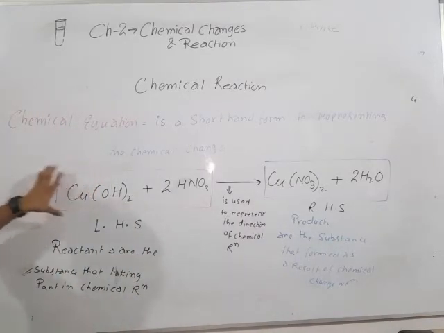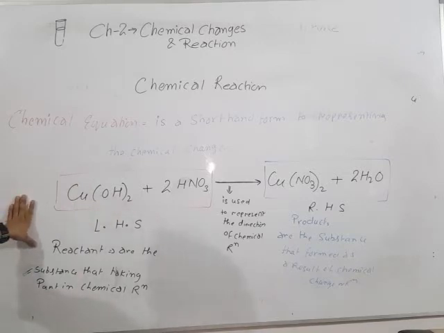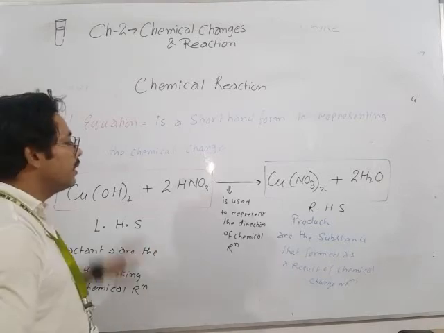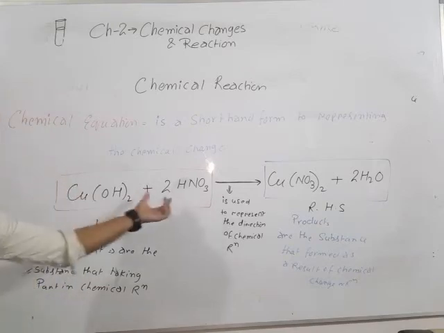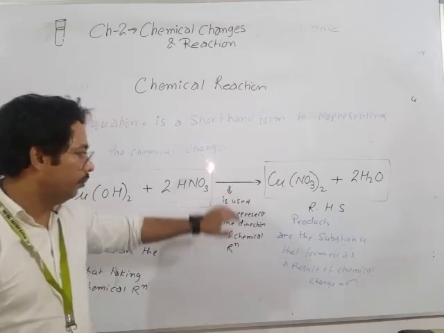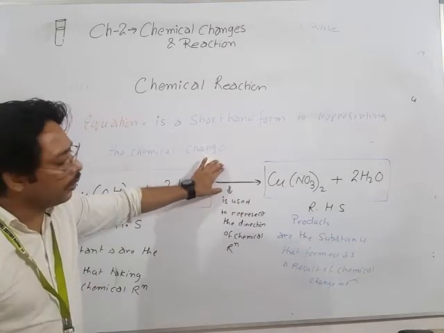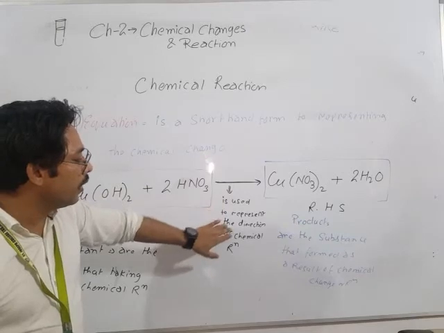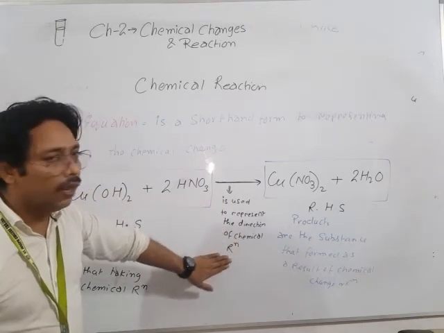Here on the left hand side we represent the reactants, and the reactants are the substances that take part in chemical reactions. Okay, so here you can see that copper hydroxide and nitric acid are the reactants. And after that you can observe the arrow. This arrow is used to represent the direction of chemical reaction.